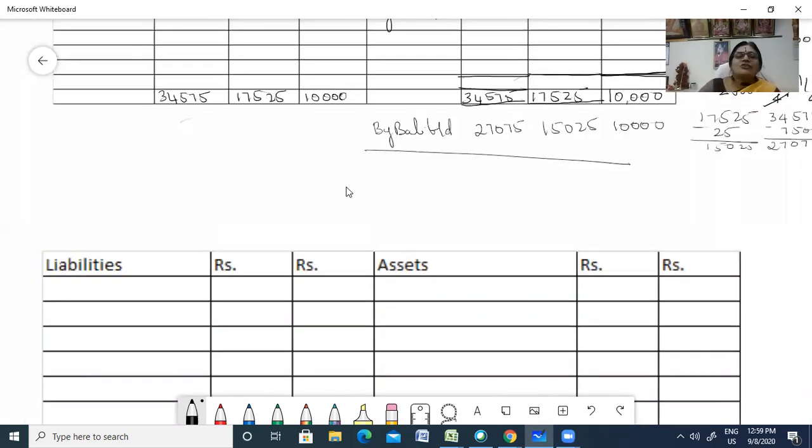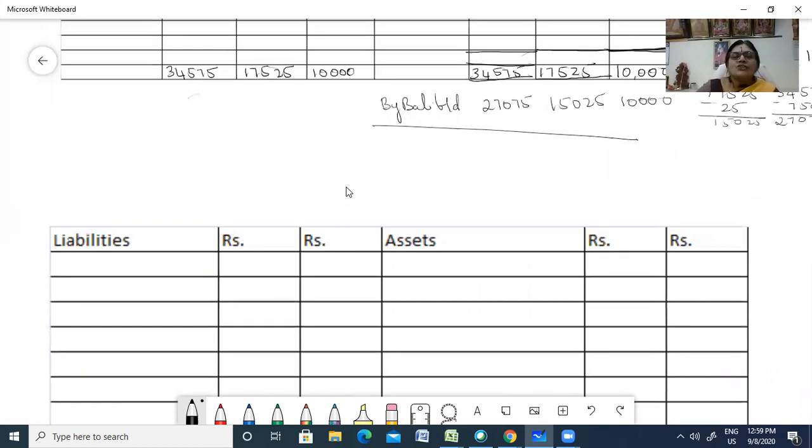Here you have the balance sheet. Fine. Balance sheet as on 1st April 2017, since he's joining on the 1st. Okay. Now, first let us start the capital. Capital is very easy. We have already done it, right? So what is your capital account? First, we will write capital account.